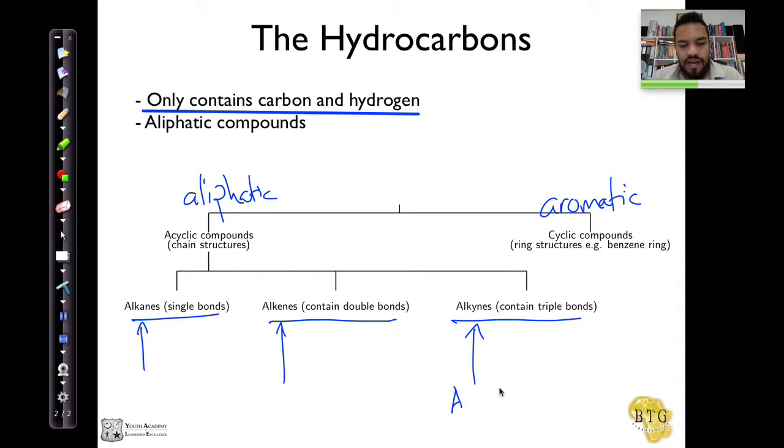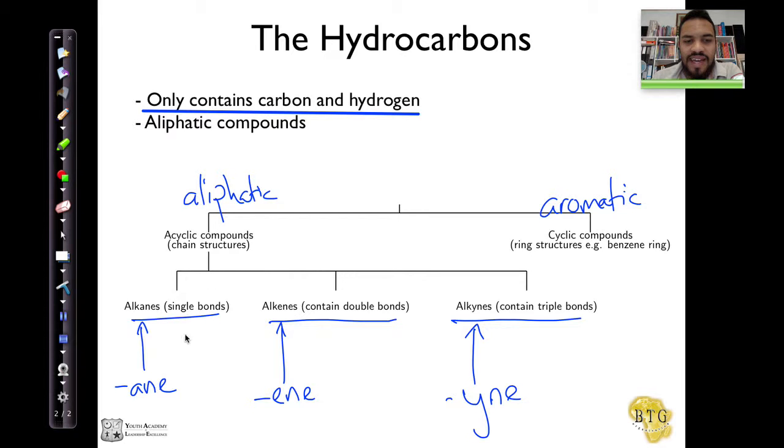Let's spell that out again and look at how it ends. It ends in YNE, here it ends in ENE, and over here it ends in ANE. So how you write your A's and E's will become very important. So that's the hydrocarbons. They are compounds that contain only hydrogen and only carbon, and we will be dealing with straight chain structures instead of rings. And we will deal with the alkanes, the alkenes, and also the alkynes.